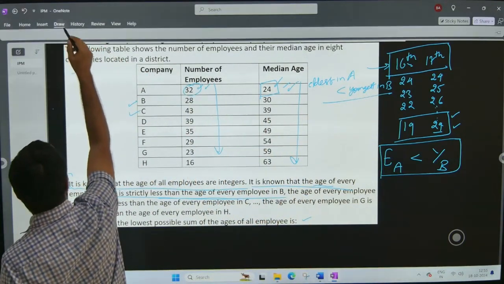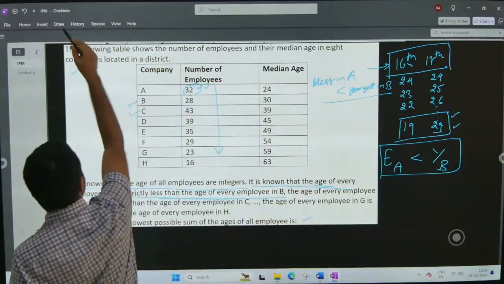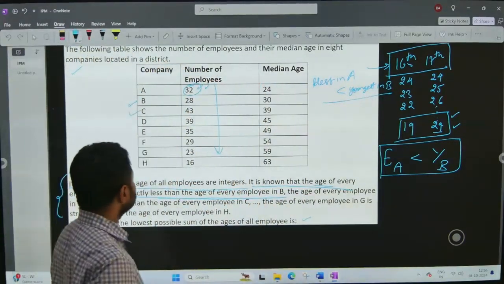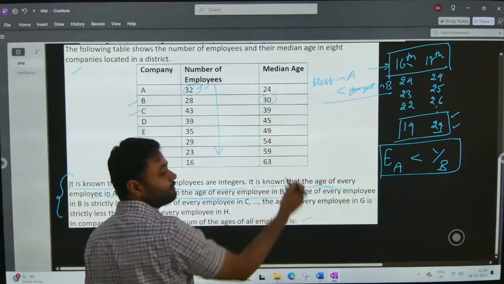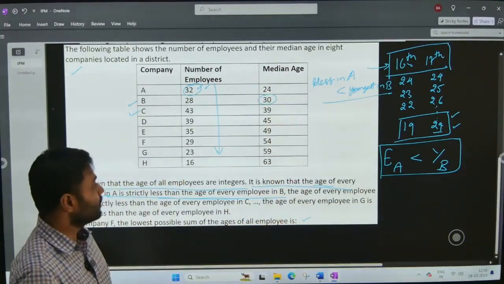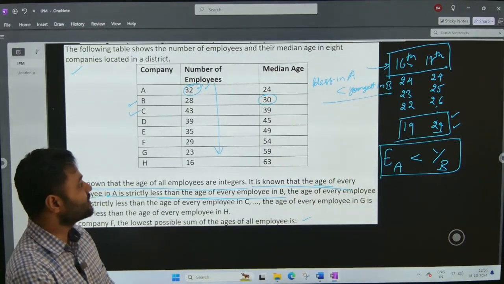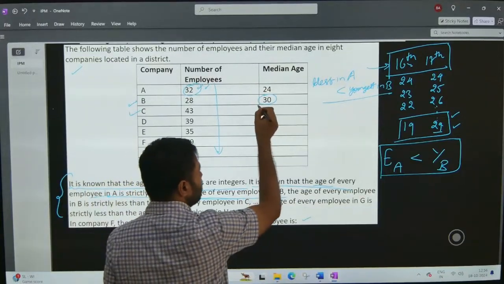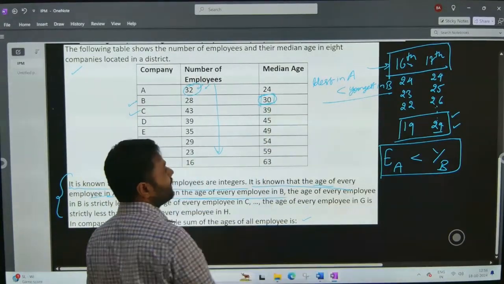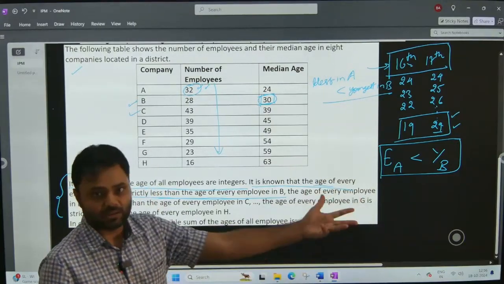Also, one more thing that we can deduce from this table is, when it says that the median age of the employees in company B is 30, what does that mean? What can we say about the possible age of the youngest person in company B? Because the median age is 30, the age of the youngest person in company B cannot be more than 30.